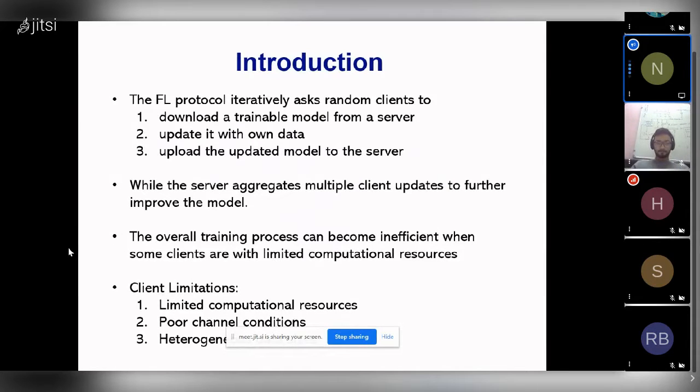For example, different clients can have different computational resources, or the data available within the client can be different. So for example, if a client has a huge amount of data, it takes a lot of time for the model to be trained. So taking into consideration all these scenarios, this paper has proposed a protocol called FedCS, which is Federated Learning Client Selection.